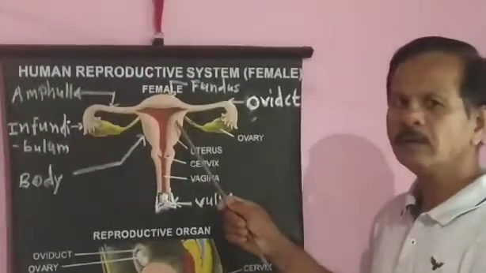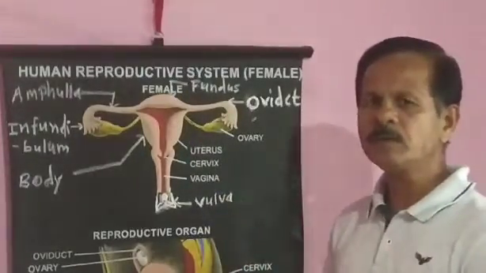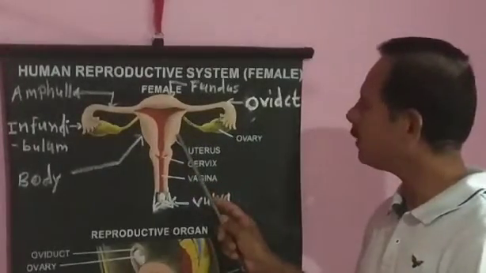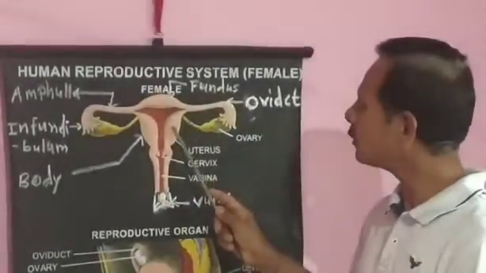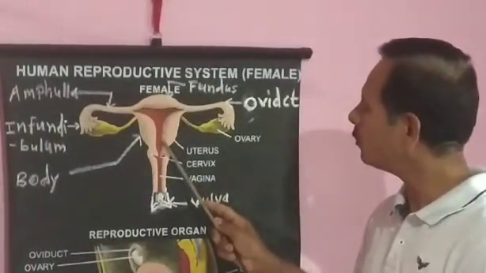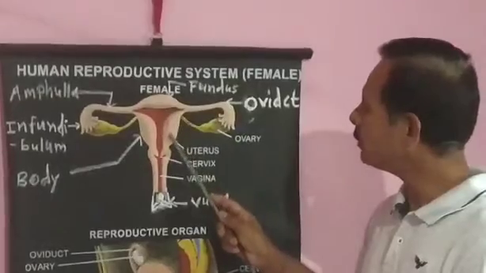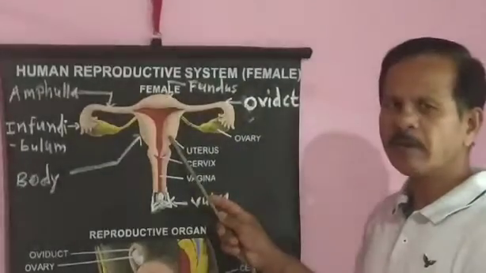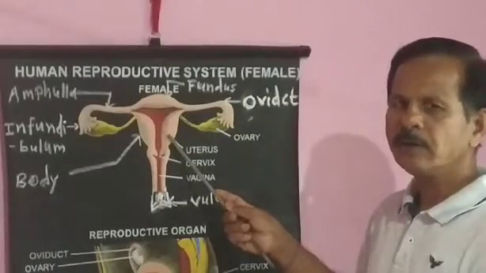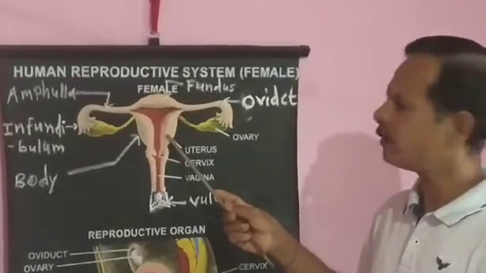The uterus wall is differentiated into three layers. The outer layer is called perimetrium, the middle layer is called myometrium and the innermost layer is called endometrium. Myometrium is made up of smooth muscle fibers. Contraction of these smooth muscle fibers leads to labor during parturition.